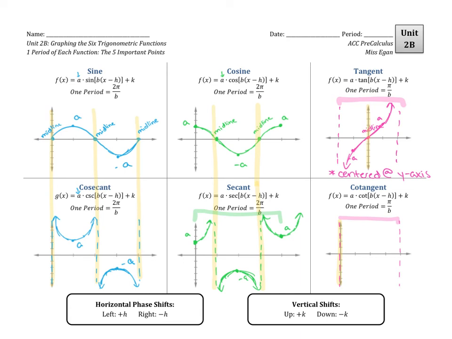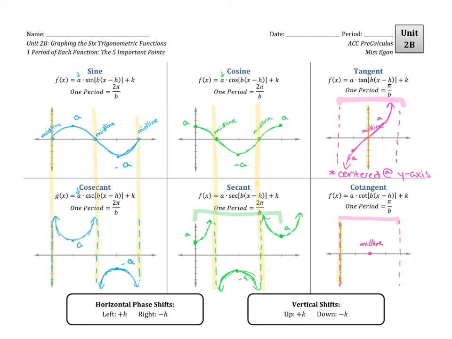Now, our other three important points for cotangent are that dead in the middle is where it's going to hit the midline. And cotangent functions look like flipped tangent functions.